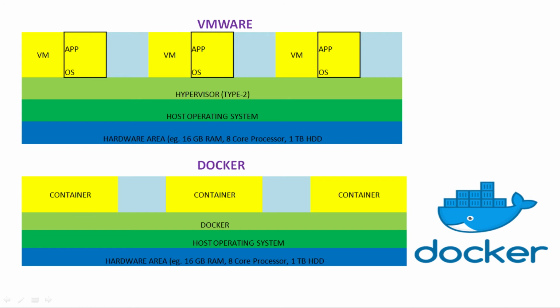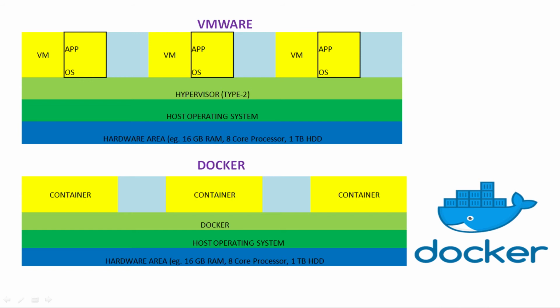That means the host operating system section will not be there. We install the hypervisor on the hardware section, and then we can install virtual machines here. As you see, all the resources have been allocated to the machines above. For example, each application here needs an operating system, a hard disk and hardware resources, and we also need a license for each operating system.